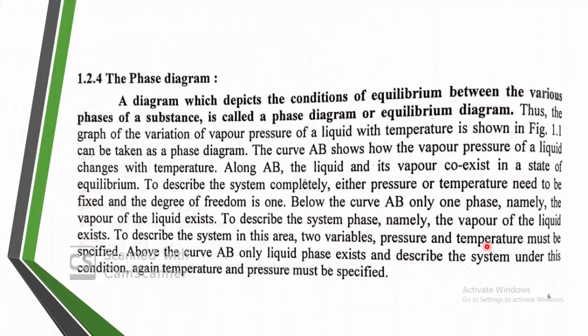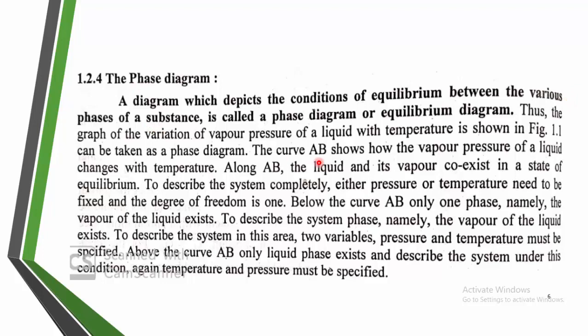Next is the phase diagram. What does it indicate? A diagram which depicts the condition of equilibrium between various phases of a substance is called the phase diagram or equilibrium diagram. This diagram indicates the conditions of equilibrium between various phases.